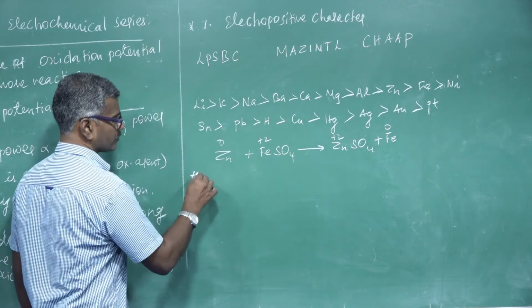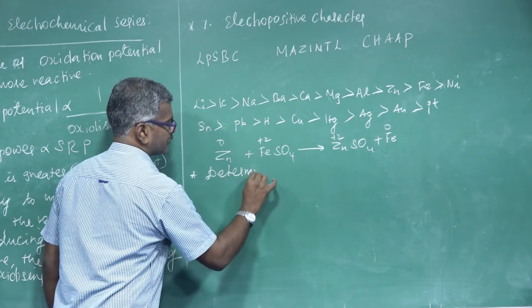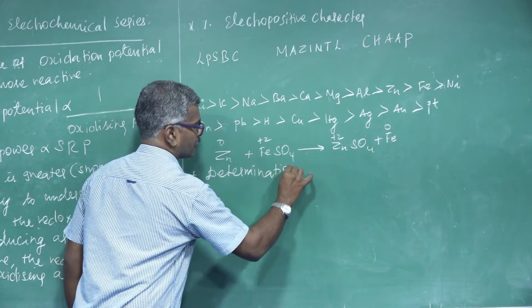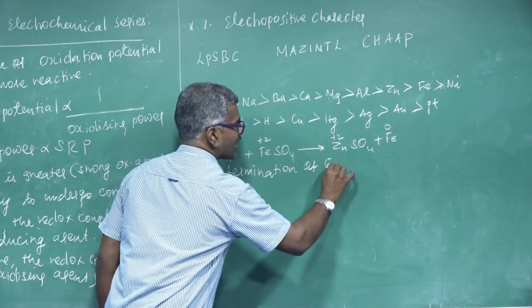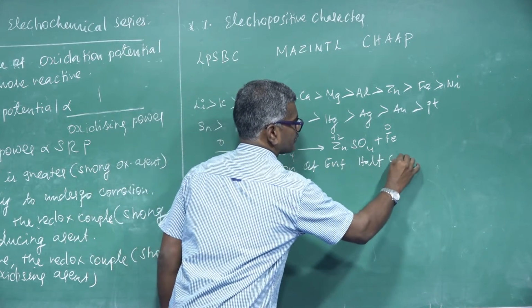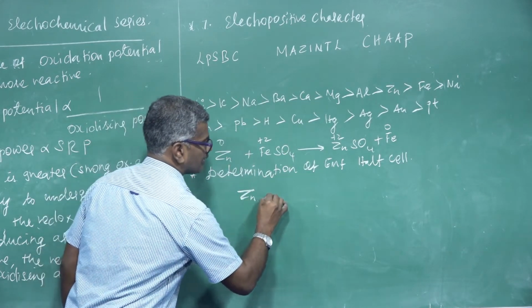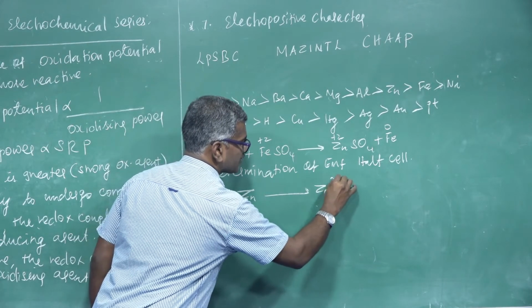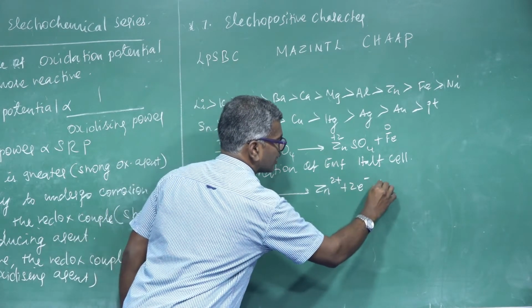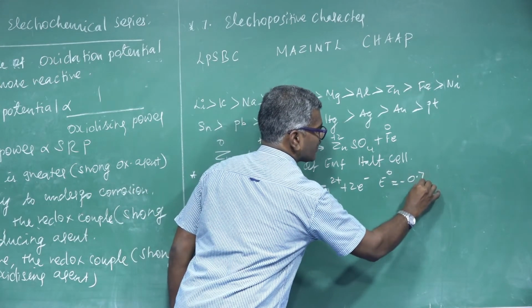Last point, determination of EMF of a half cell. For example, zinc converted into zinc 2 plus, loss of 2 electrons, so the E value is minus 0.76 volt.